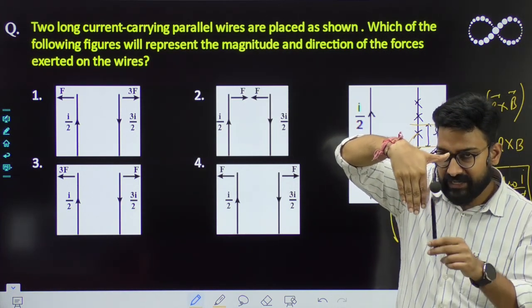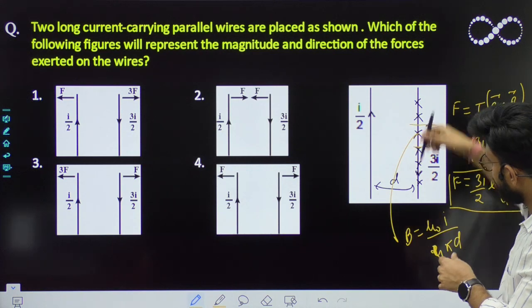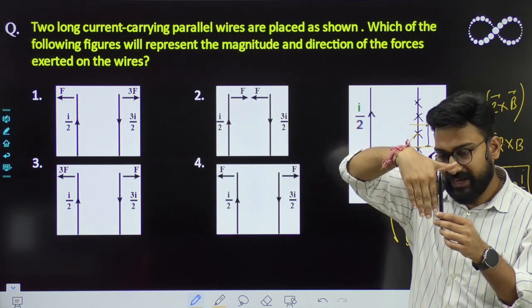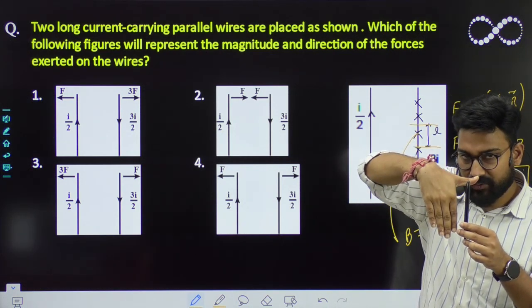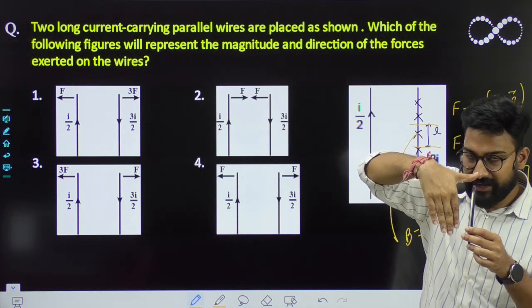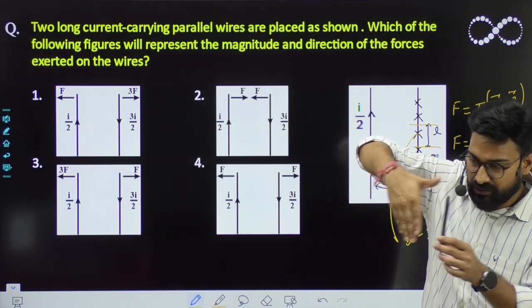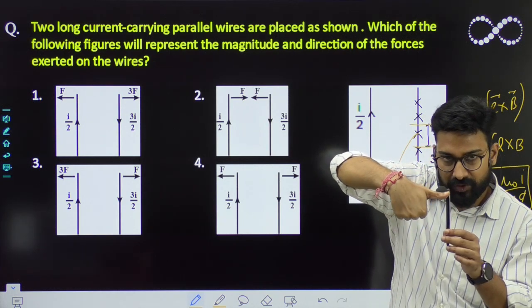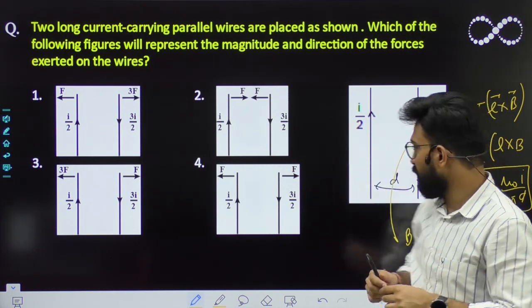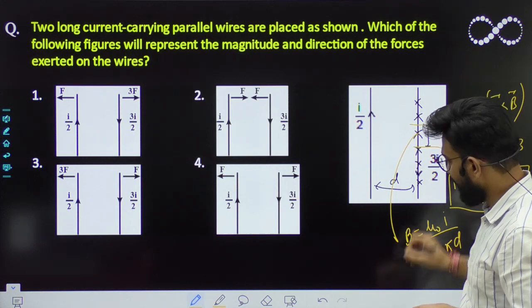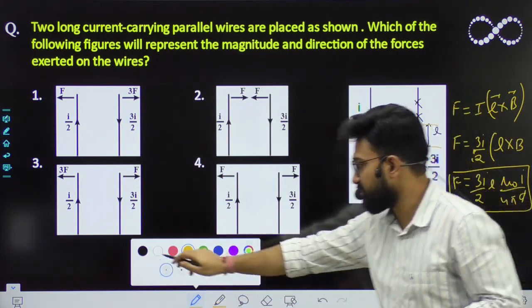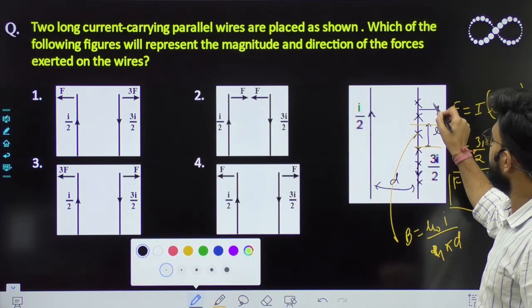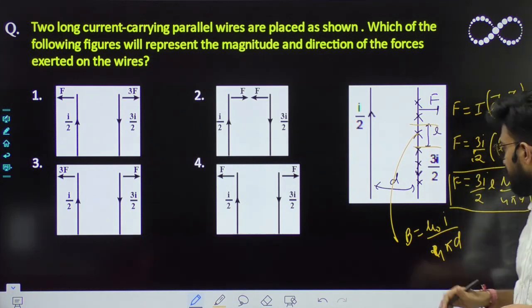L नीचे है, L वही वेक्टर होता है जिसकी डायरेक्शन में करंट होता है. So second wire का करंट डाउनवर्ड है, so the L is also downward. So you have to move from L towards B. B is inward. So you'll be moving like this, अंदर की तरफ, है ना. So the force would be towards right. So this portion of the wire will experience force towards right, and its magnitude is equivalent to this.